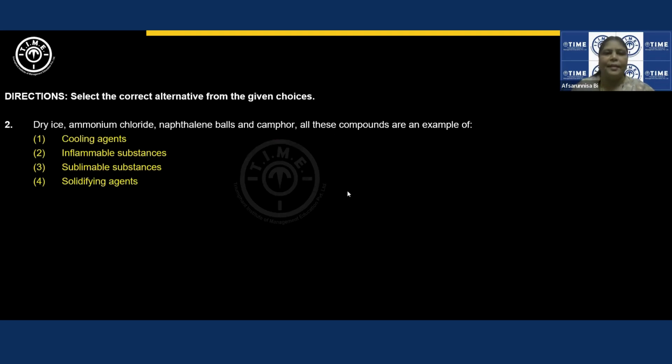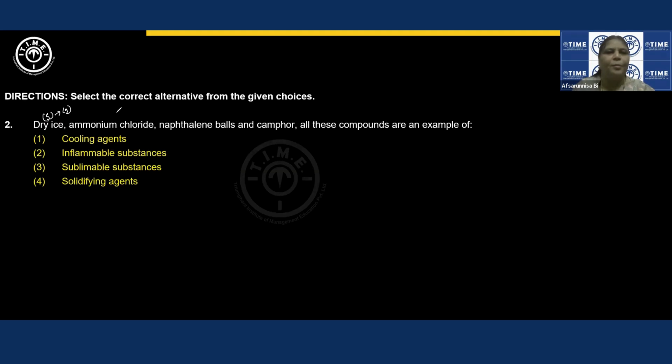Second question says that dry ice, ammonium chloride, naphthalene balls, and camphor, all these compounds are an example of. If you see here, dry ice is in the solid state and it directly undergoes gaseous state without passing through liquid state.